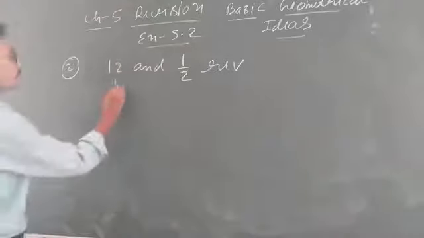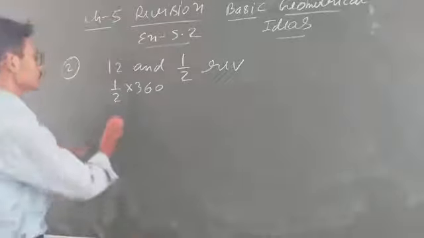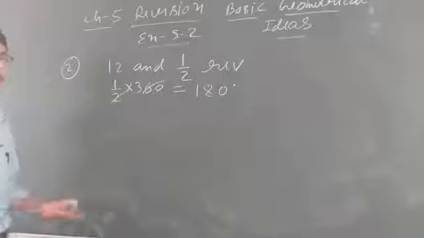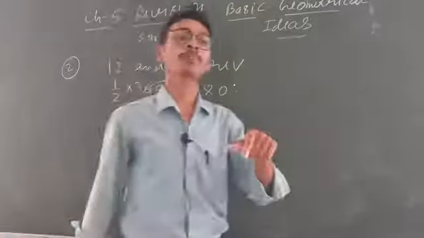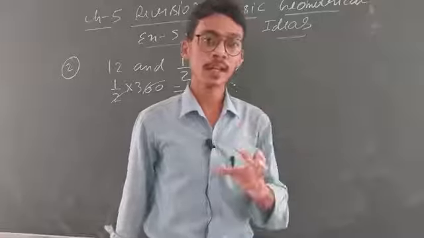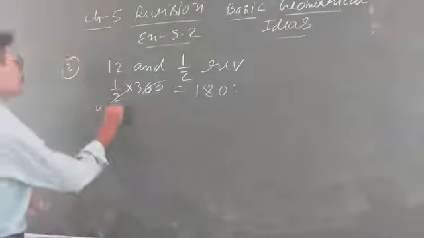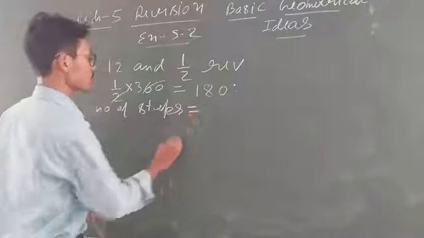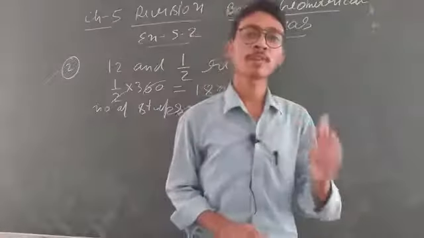Look, half revolution is half into 360. Now this will become what? 2 1s are 2, 2 8s are 16, 0, that is 180 degree. Clear everyone? Now 180 degree, that is after 12 you have to cover 180 degree. 180 degree means you have to find out the number of steps. So write down number of steps. How to find out the number of steps? 180. Can you tell me by which number you will divide?